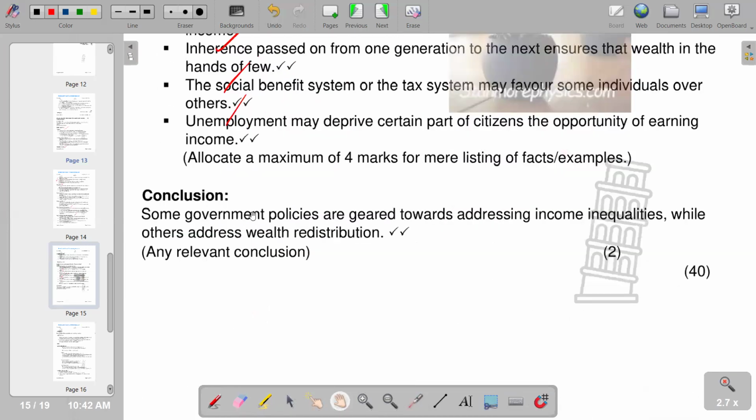Then lastly, go to your conclusion. So this is a typical conclusion that we come up with according to our question 4, which is our essay part.